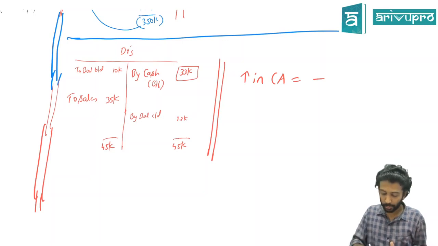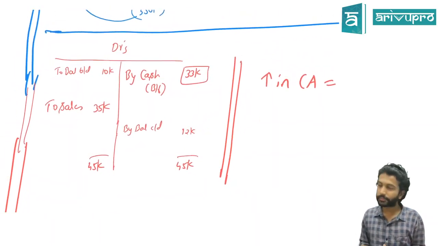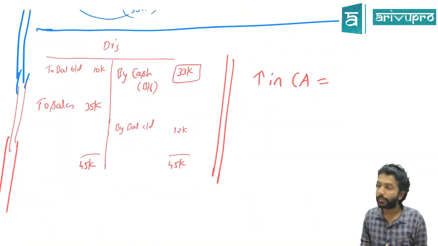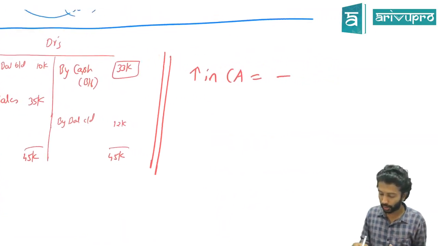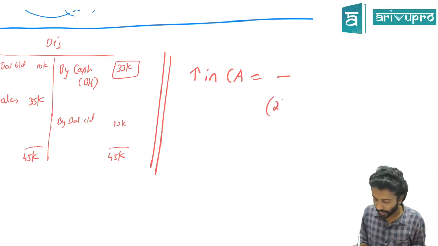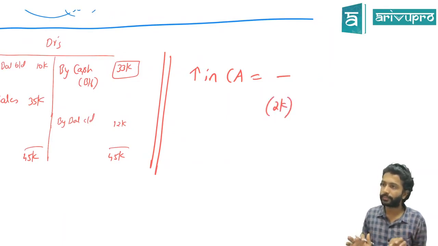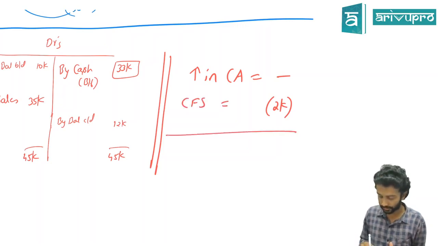So how much was the opening balance of debtors? 10,000. Closing is how much? 12,000. That means it has increased by how much? 2,000. That means what will I do here in my cash flow statement? 2,000 I will minus. That's the final result in cash flow statement. In CFS, that is cash flow statement, I will minus 2,000.